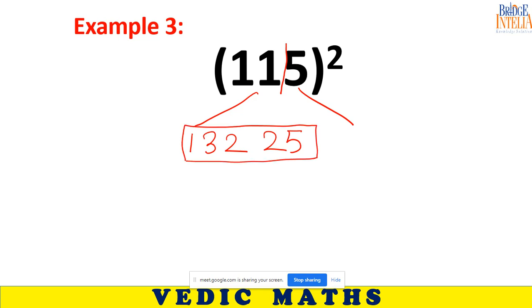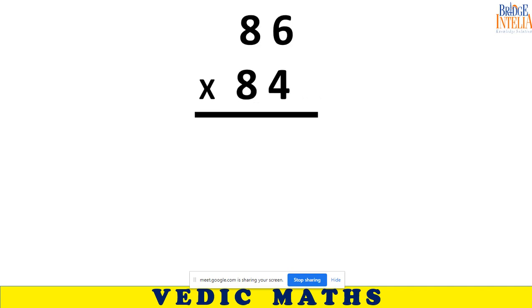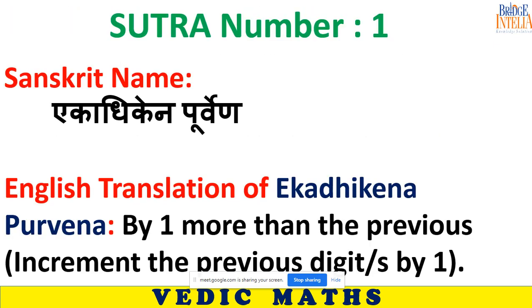Sir, what's the name of this trick? The name of this trick, beta, is Ekadhikena Purvena. As we started this class, I told you, look here. Ekadhikena Purvena. See, don't go after the name. Just try to memorize the tricks. Since I have to teach, I have to tell you all these things in depth.